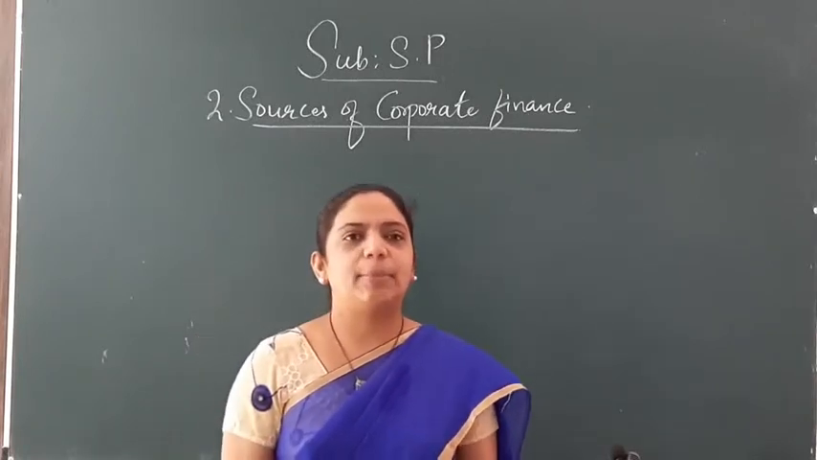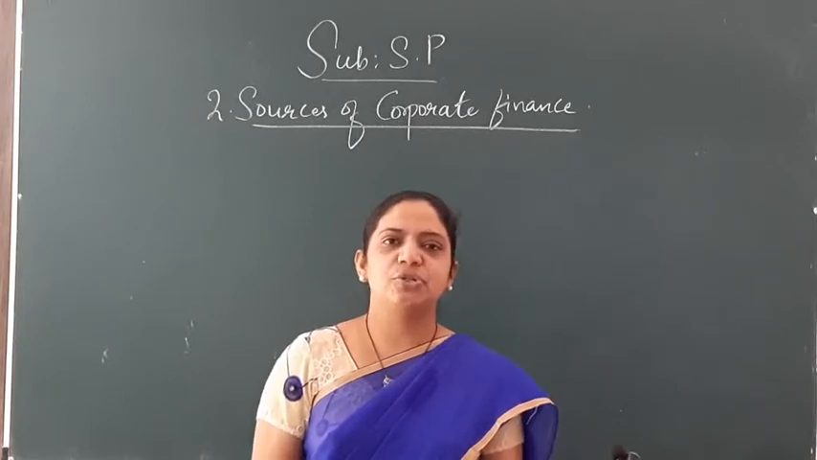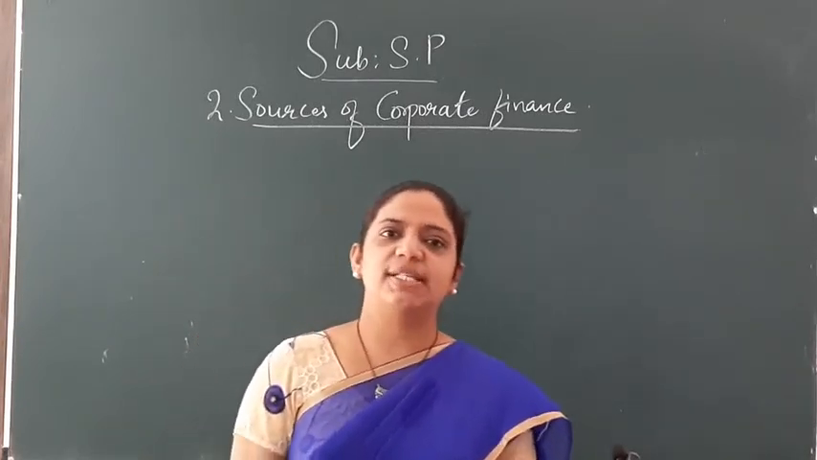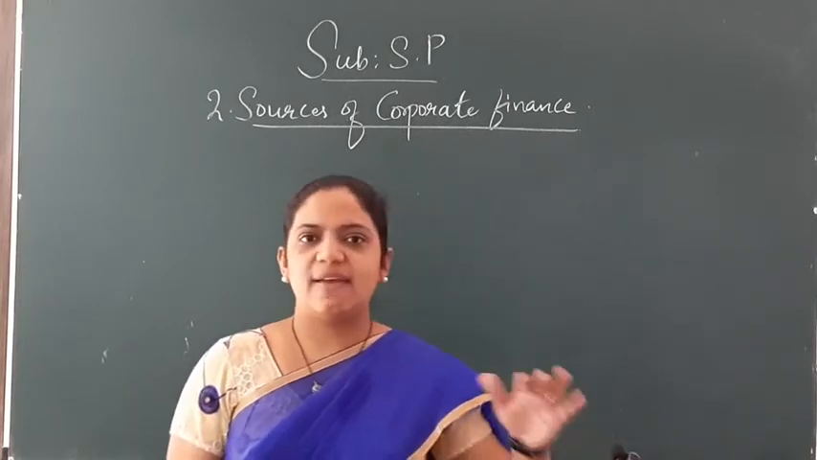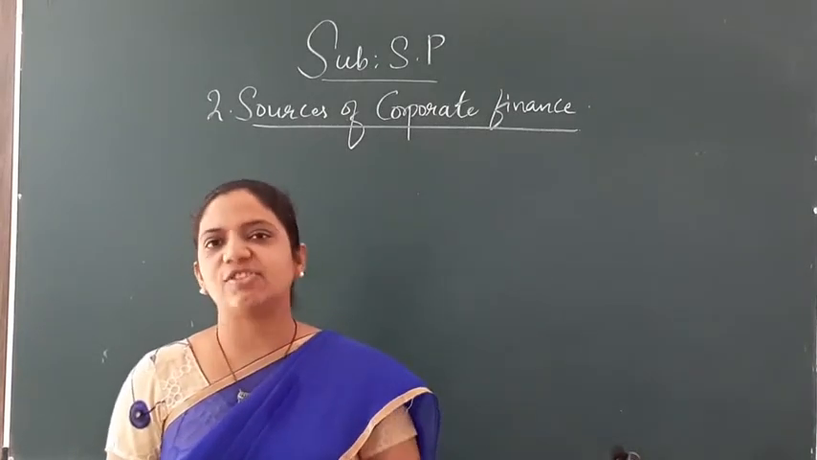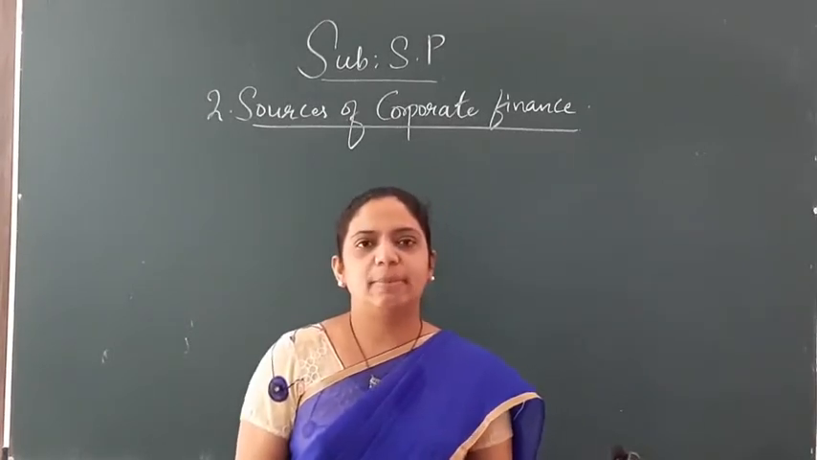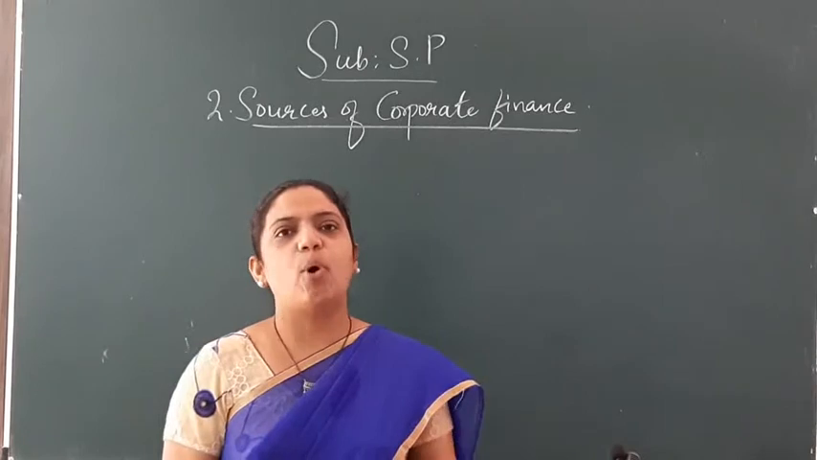Sources of owned capital is further divided into shares and retained earnings. Shares are further divided into preference shares and equity shares. And we have seen the first half. We are seeing the second half of the chapter, that is sources of borrowed capital, which is related to debentures, deposits, bonds,